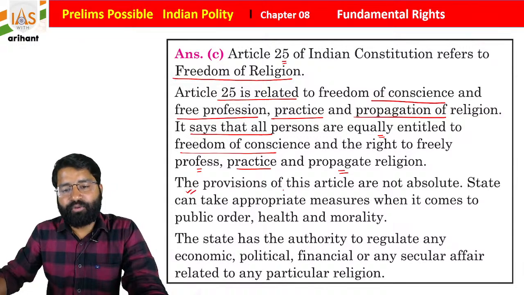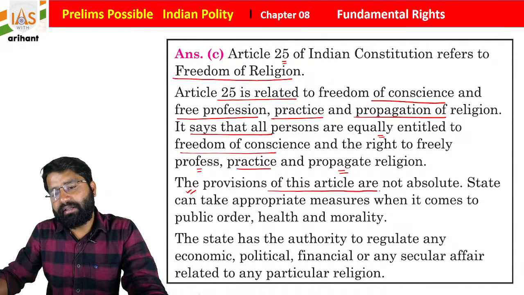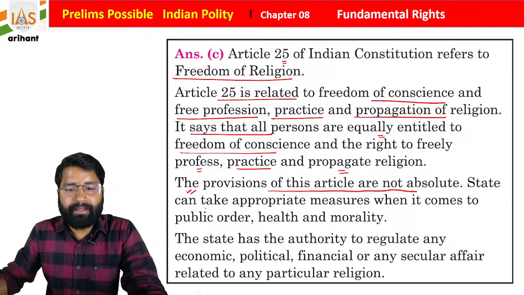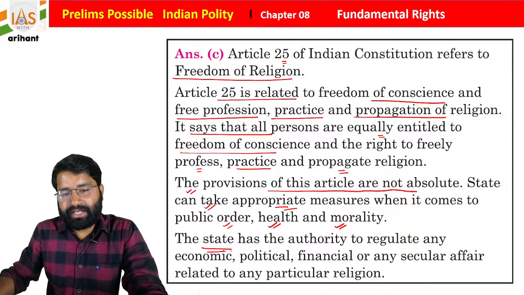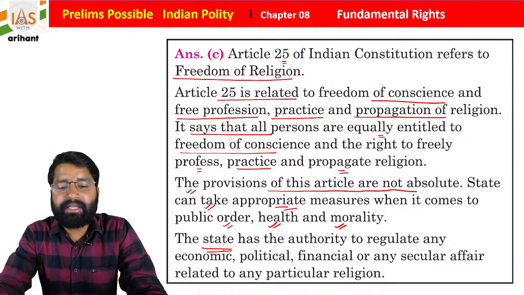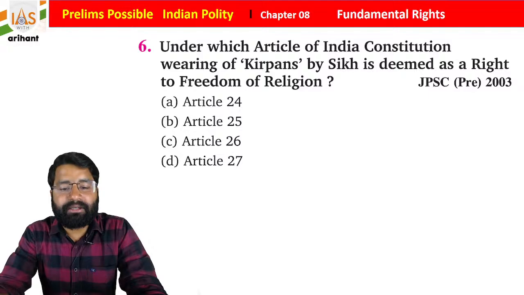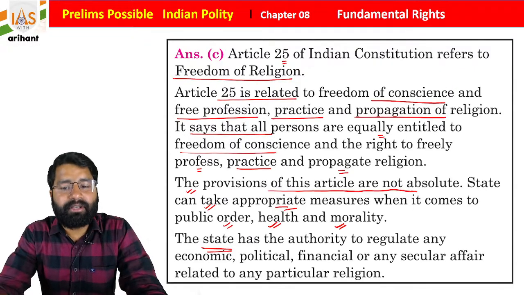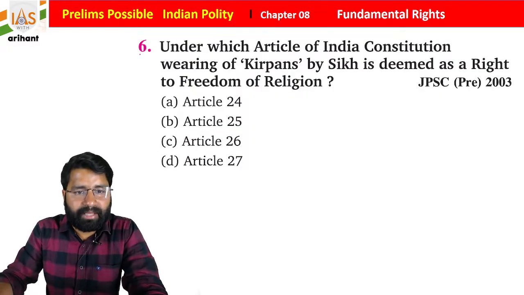The provisions of these articles are not absolute. The state can make reasonable and appropriate measures when it comes to public order, health and morality. So the state has authority to regulate economic, political, financial or any secular affair related to a particular religion, students.